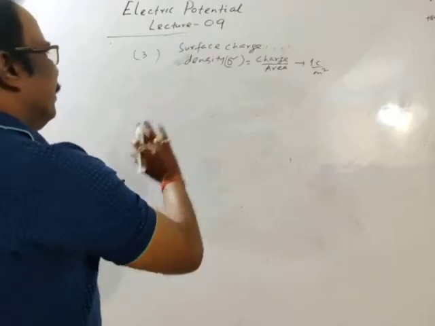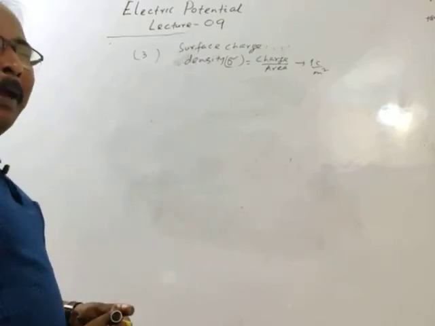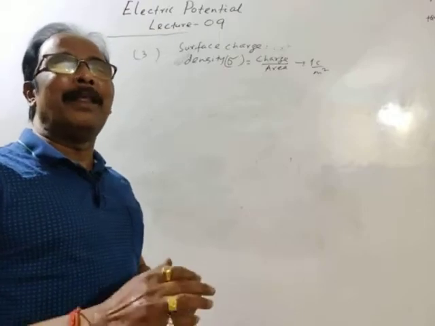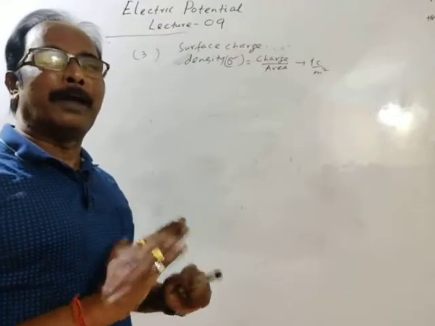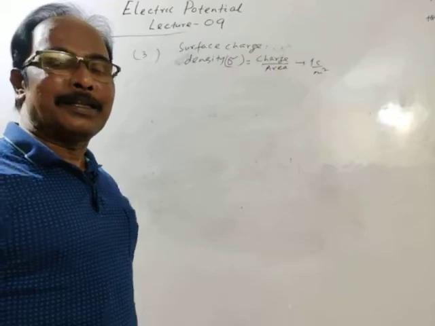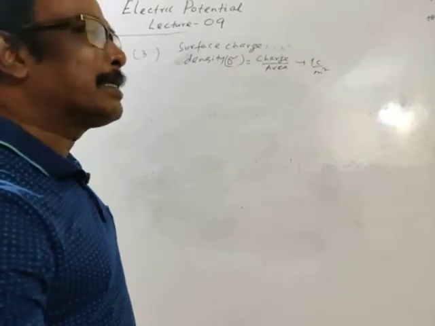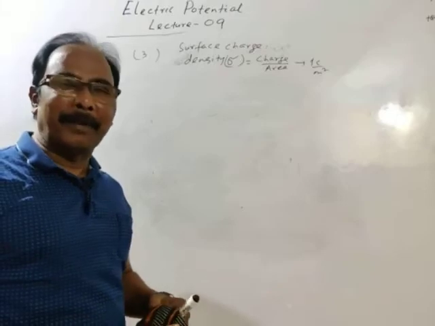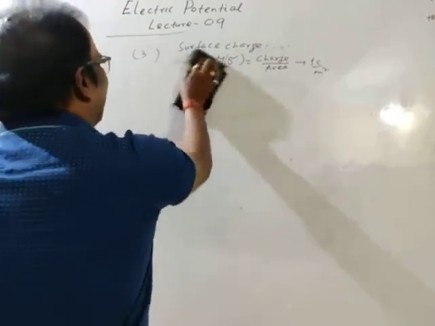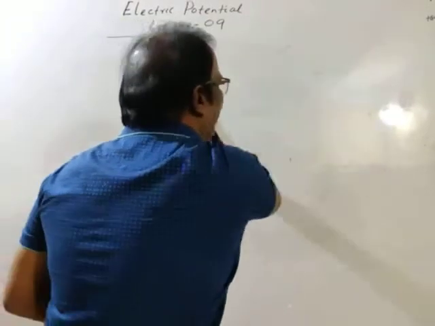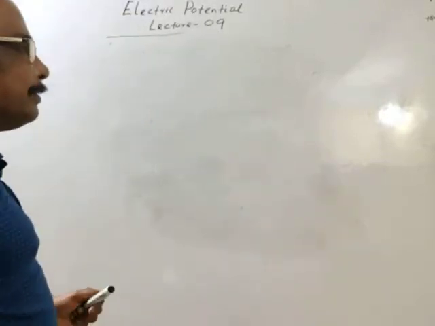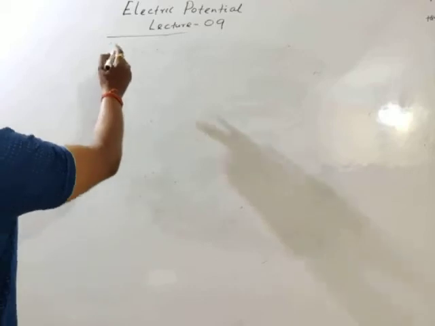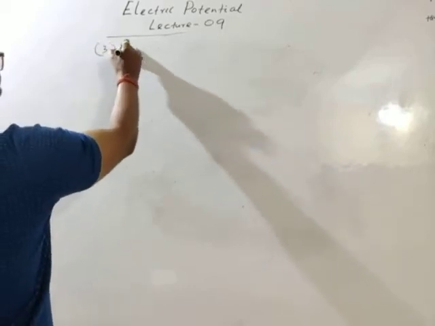Okay, this is your fundamental, you know it. Surface charge density, charge per unit surface area. Linear charge density, charge per unit length. Volume charge density, charge per unit volume. We have discussed in brief in chapter number 1, electric charge and electric field. Then question, I will write the question now and you will think about the answer. Okay, number 3.